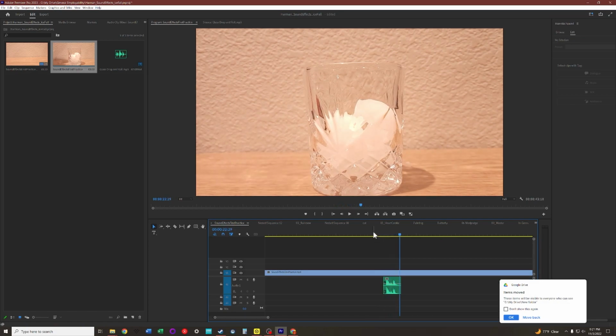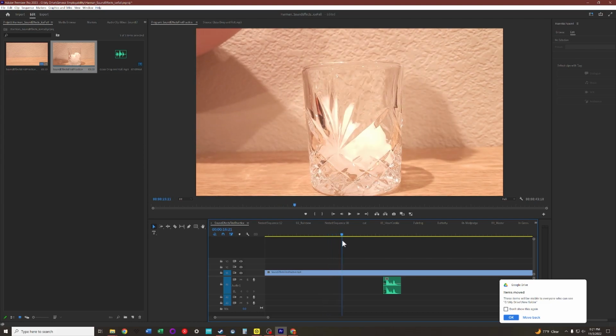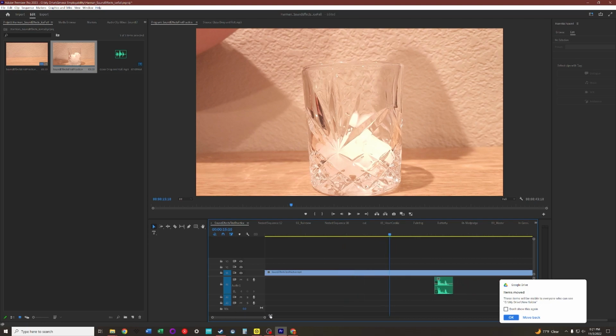I only want that sound. Now I'm going to scrub through the video until I locate where ice is falling in. All right, ice hits the glass right there. So, I'm going to zoom in on the timeline by clicking and dragging this little middle line. And I need to line this clip up so that that spike in the waveform happens right when that ice hits.